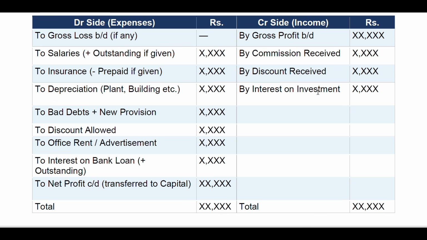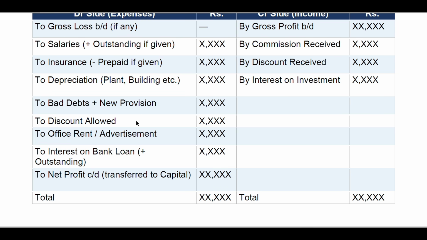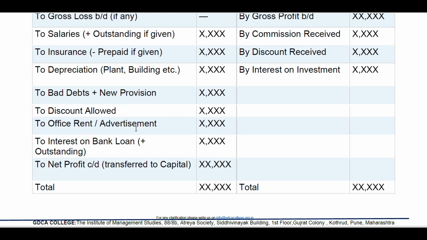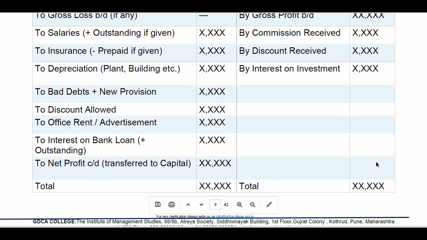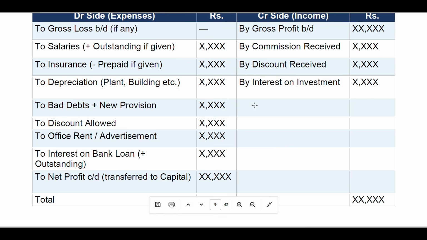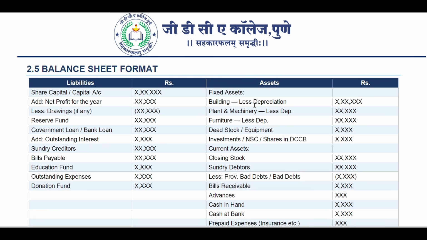By interest on investment X. To bad debts or new provision, whatever amount is there, and to discount allowed. To office rent or advertisement, to interest on bank loan plus outstanding, to net profit C/D transferred to capital, and the total. This entire total should match the credit side. Debit and credit sides should match. So this is the format for the profit and loss account.